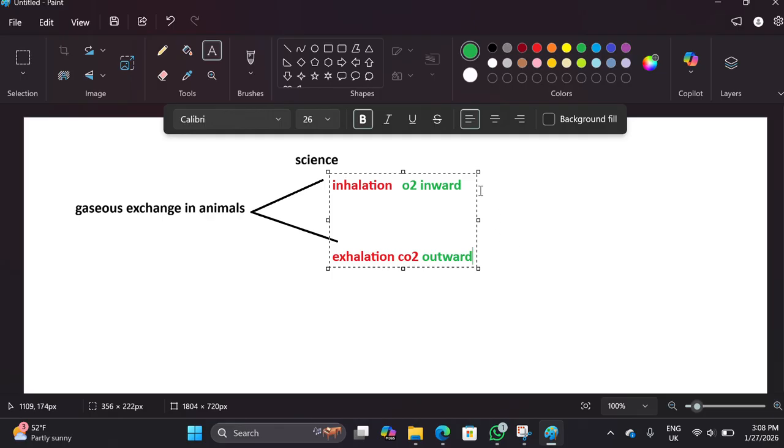So first, look at photosynthesis. Oxygen comes into the atmosphere from photosynthesis, or we can say it's a byproduct of photosynthesis.